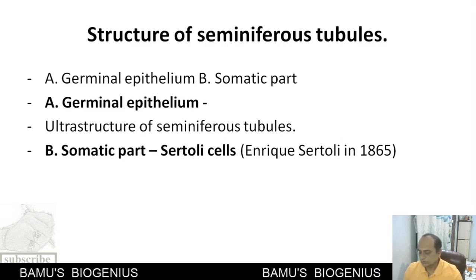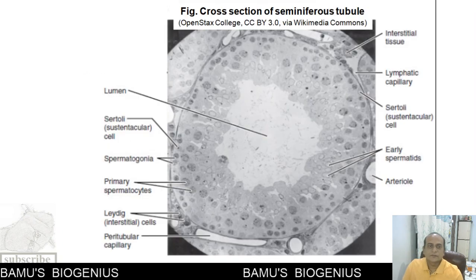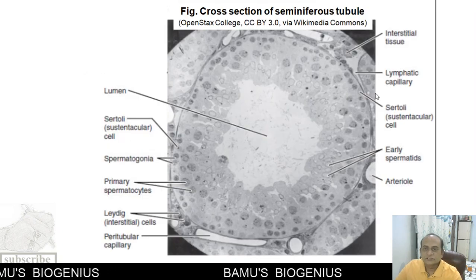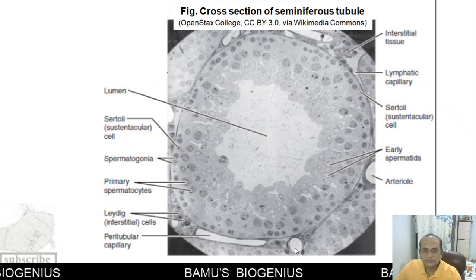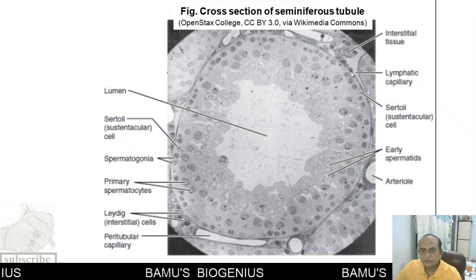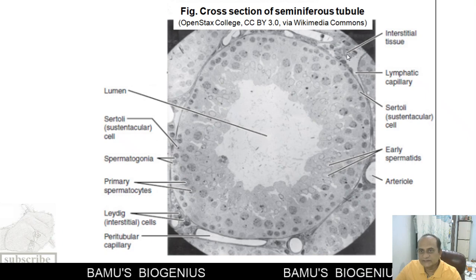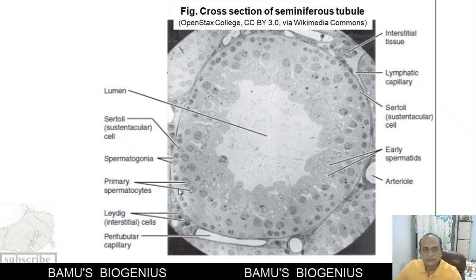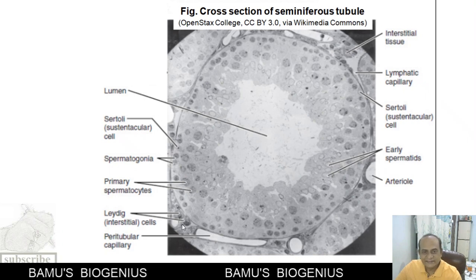So, you can see here, this is a cross section of a seminiferous tubule, and in between these seminiferous tubules, there is interstitial space, interstitial tissue, where the Leydig cells are present.